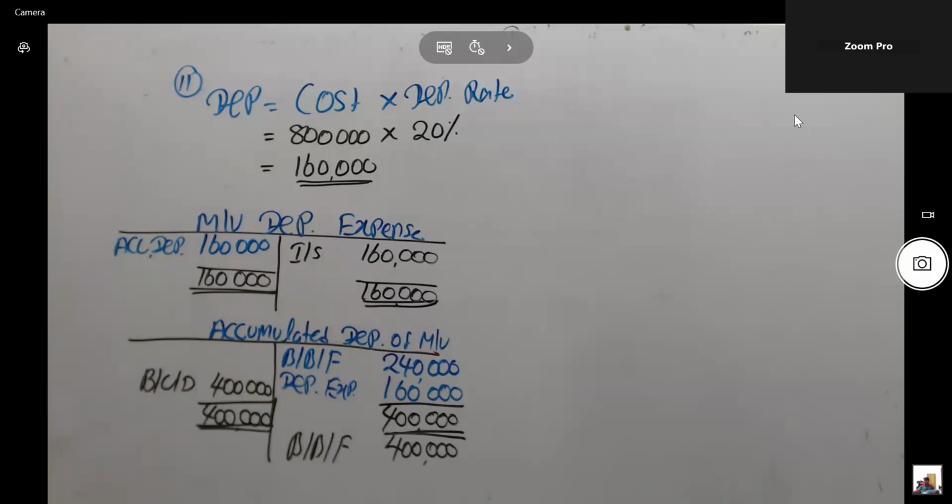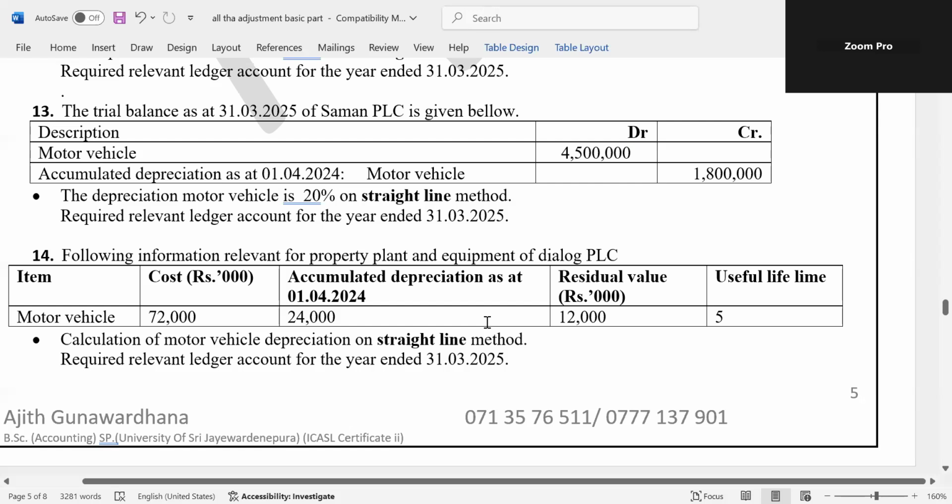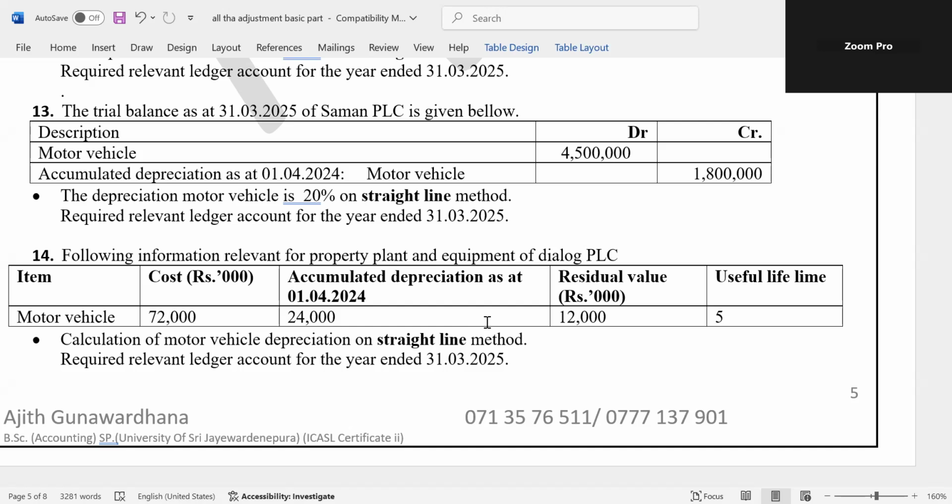Right, then move to question number 14. In question number 14, the second equation is relevant for the straight line method. Think about question number 14. Read carefully the same requirements. Think, under the straight line method there are two equations available.